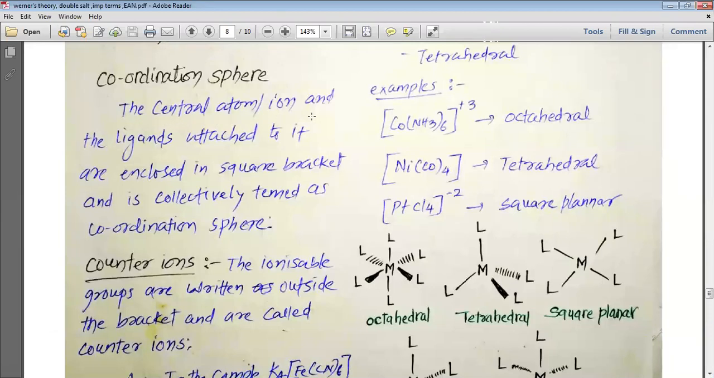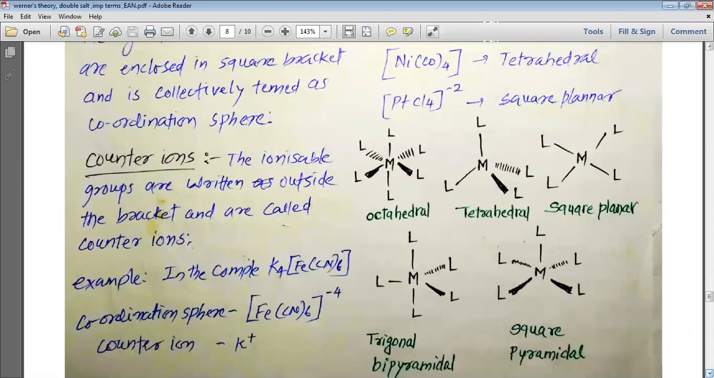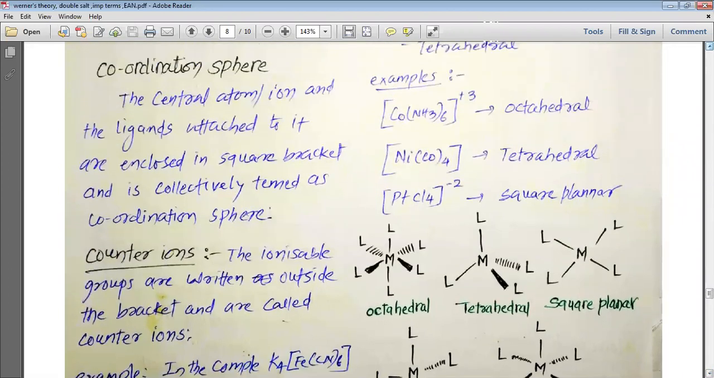The central atom or ion and the ligands attached to it are enclosed in a square bracket and are collectively termed the coordination sphere. So my dear students, please remember that when we study about the coordination sphere, we are talking about the species that are present inside the square bracket. So please mind well and remember the definition well.